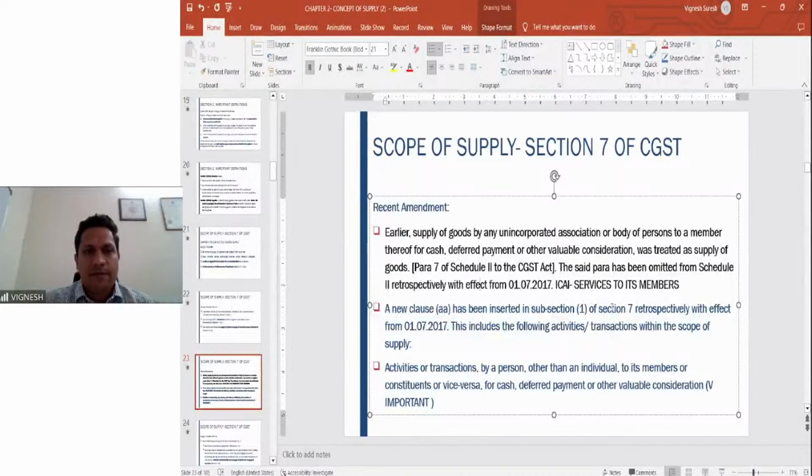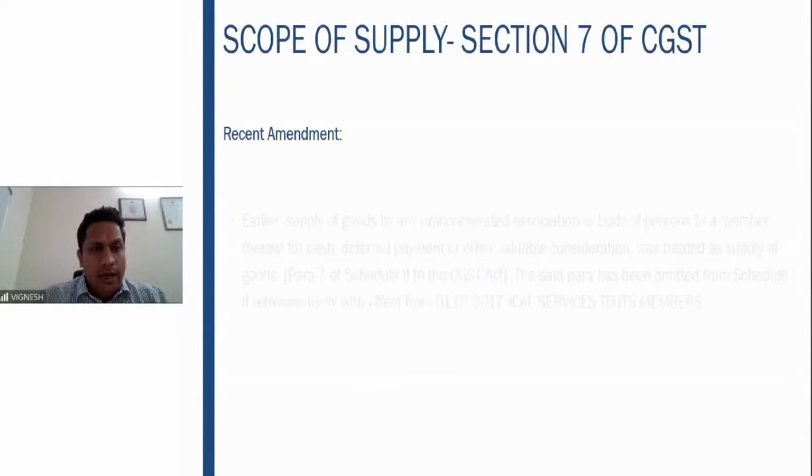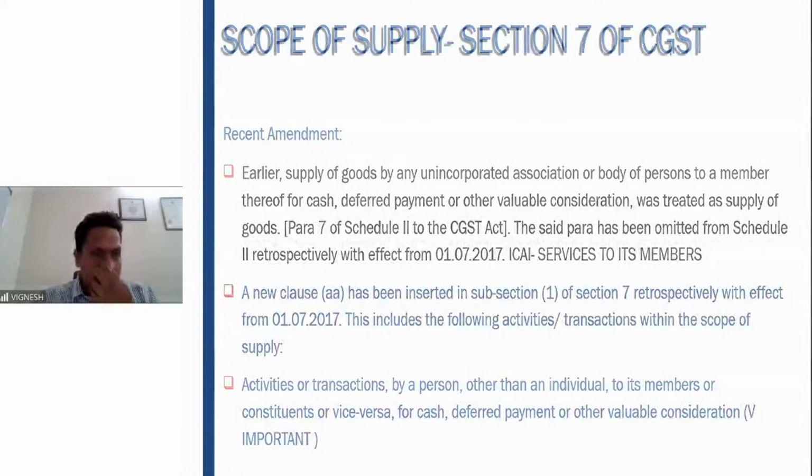Right? This is the amendment which has been carried out, and please bear in mind, this is a retrospective amendment, which is more clarificatory in nature. It clearly says that here the services supplied by the clubs to its members are very much chargeable to tax. I hope, Purnima, you got clarity regarding the same. This is very, very important from your exam point of view, and make sure you understand this carefully.